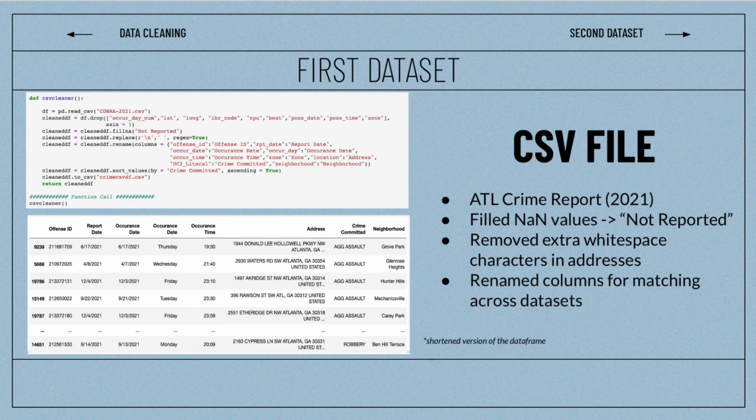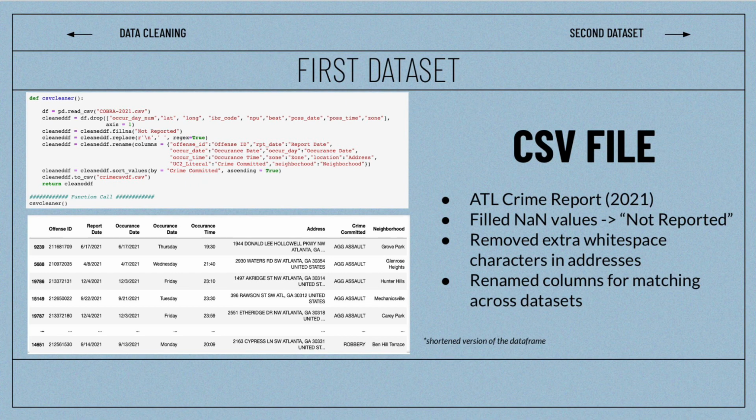Our first main CSV file was the Atlanta Crime Report for 2021. First, we noticed that some of the rows had NaN values and we wanted to change them. We handled this by filling the NaN values with "not reported" so that these are not calculated when we're coding for our insights later on.